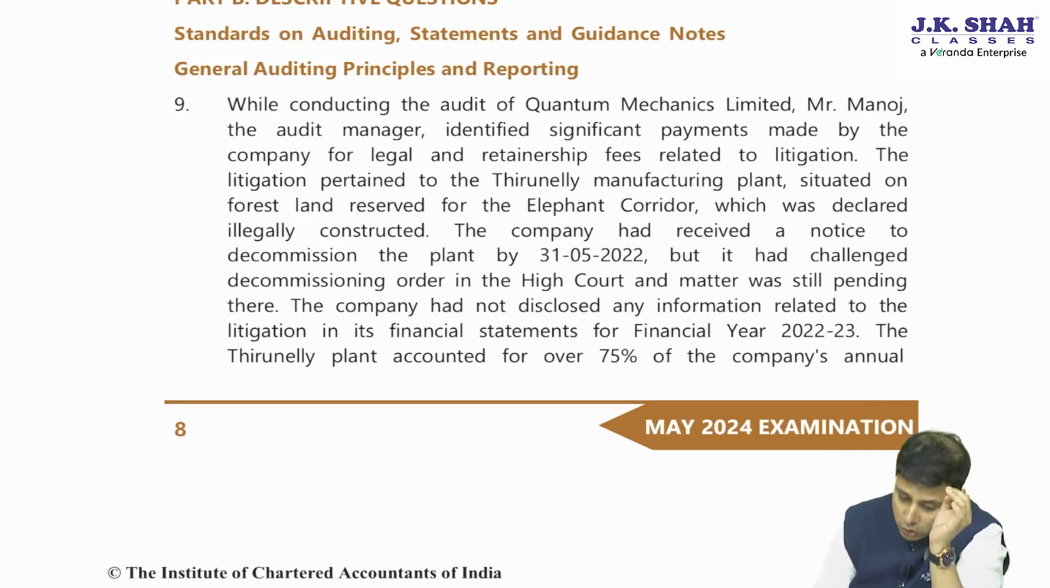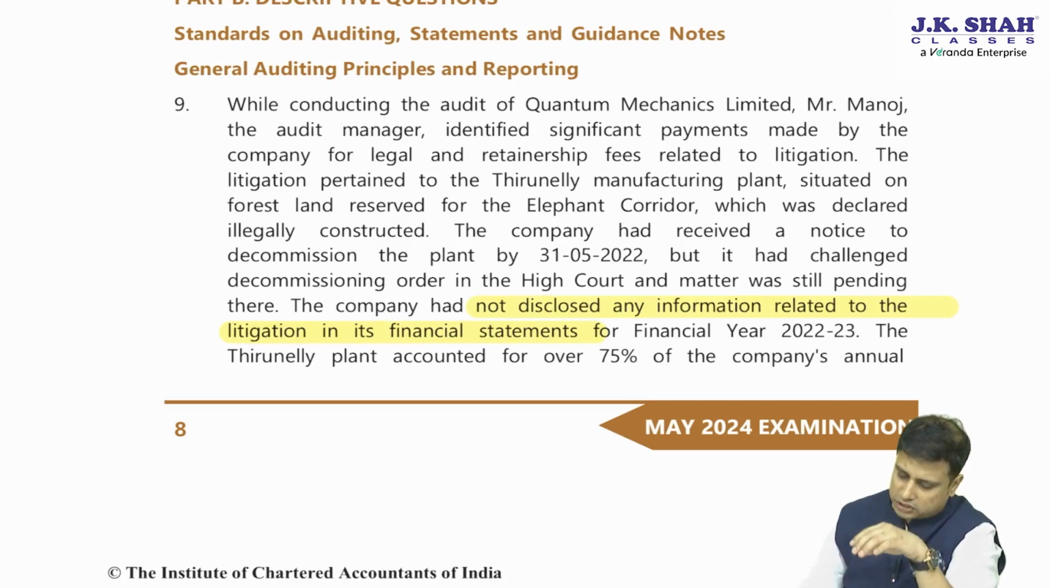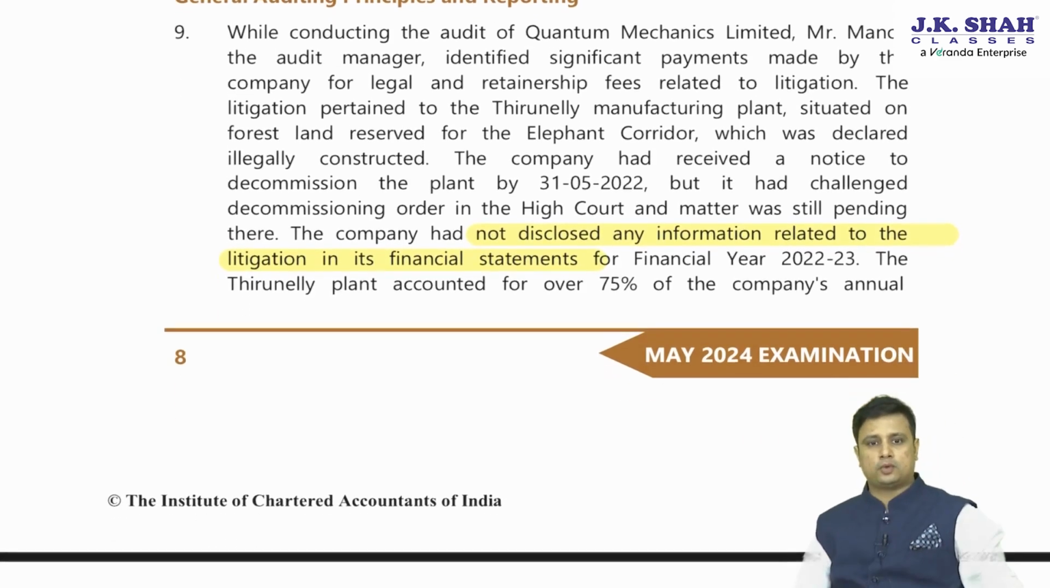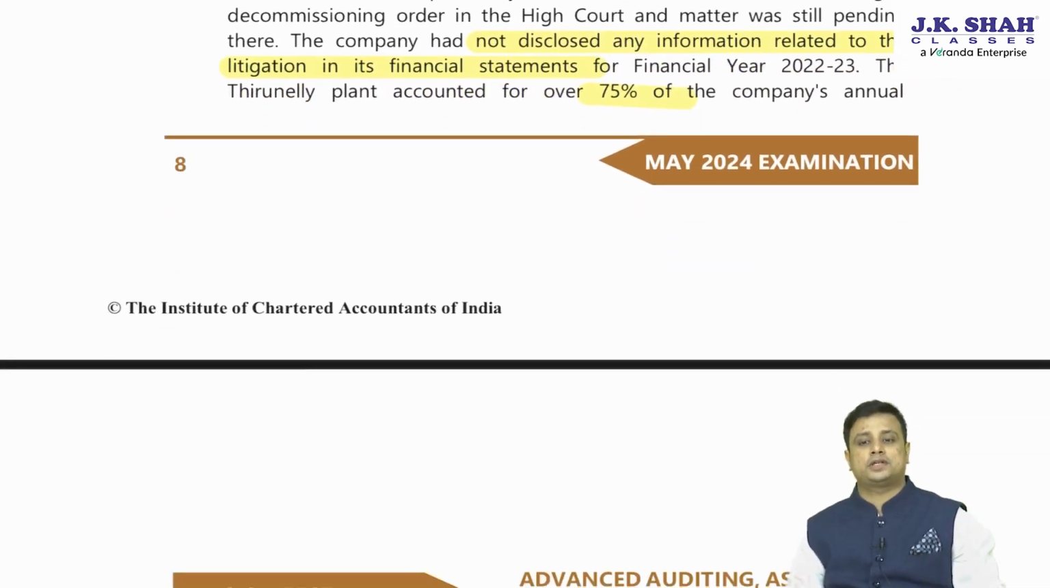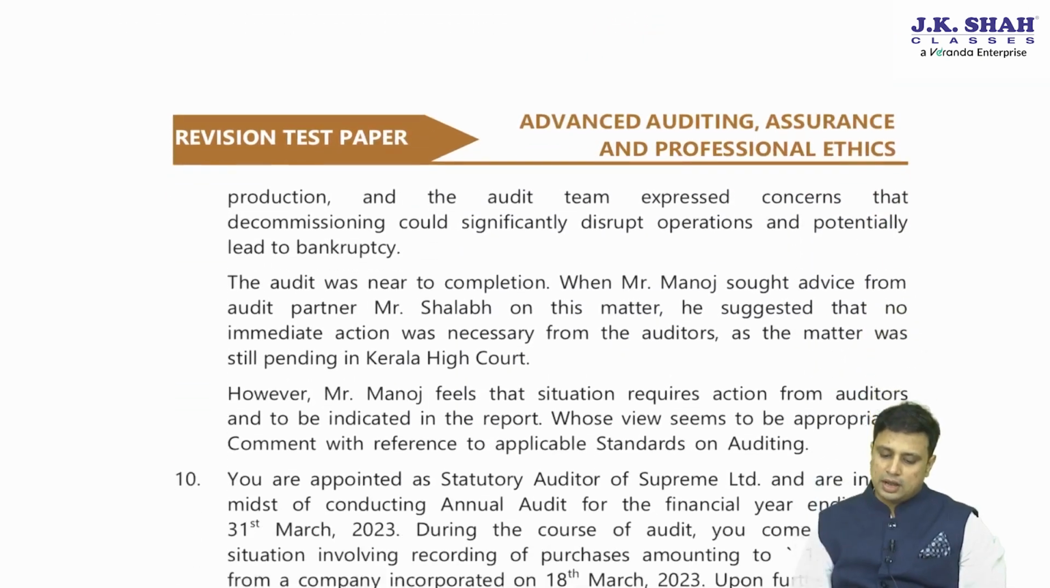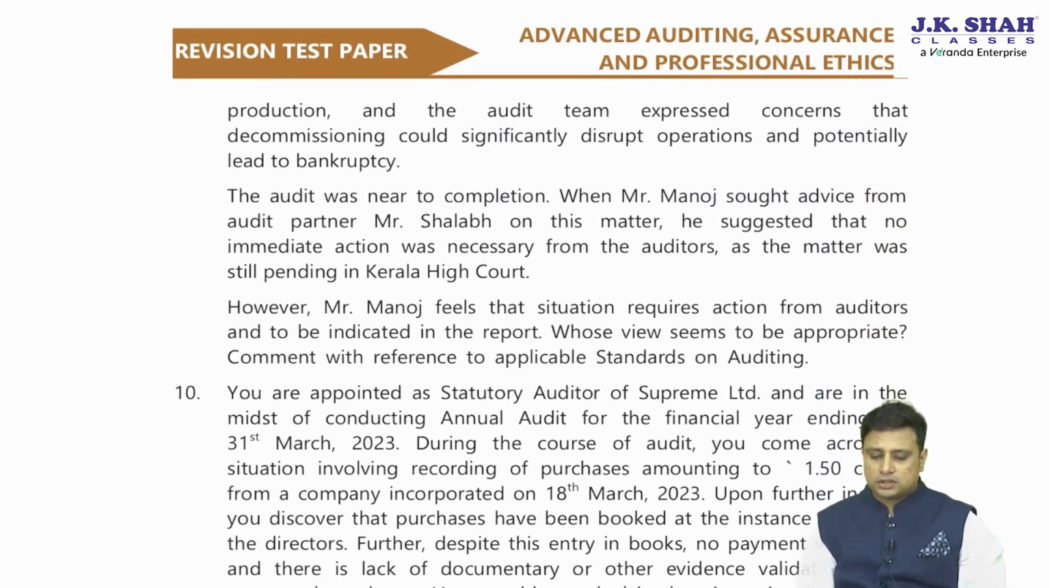The company has not disclosed the information related to litigation in the financial statement for the year 22-23. The Tirunelli plant accounted for 75% of the company's total annual production, and the audit team expressed concerns that decommissioning could significantly disrupt the potential, leading to bankruptcy. So it may affect the going concern as well.